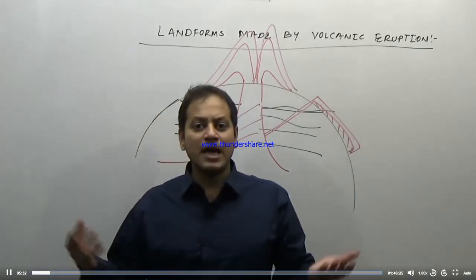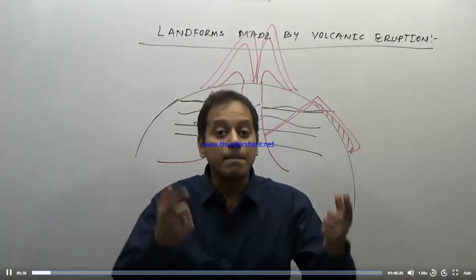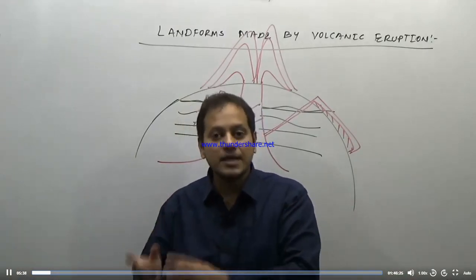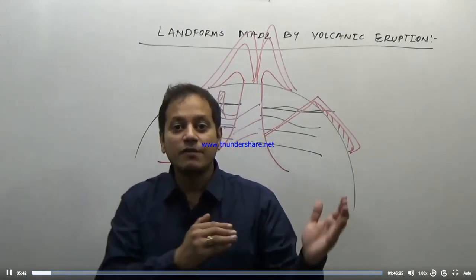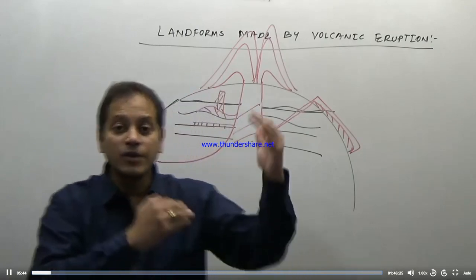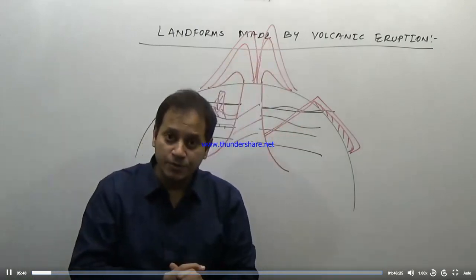Now, which magma has a greater chance of reaching the surface of the earth? It is the basic magma, that is the basaltic magma. Why? Because it is more fluid. So it will result in landforms which are outside of the surface of the earth, and therefore they are known as extrusive landforms.